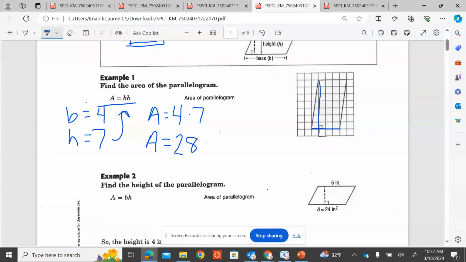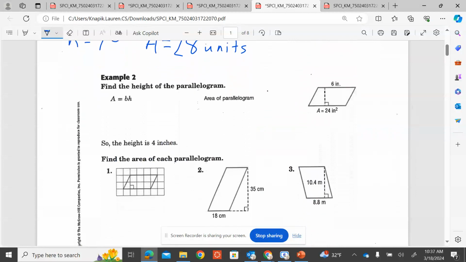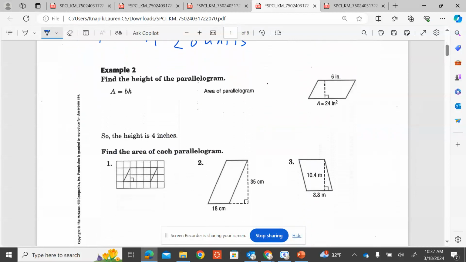Because it's area, we have to get back in the sense of having units. So we're going to label this one 28 units squared. That's just how we notate area. All right, example 2. Find the height of a parallelogram.